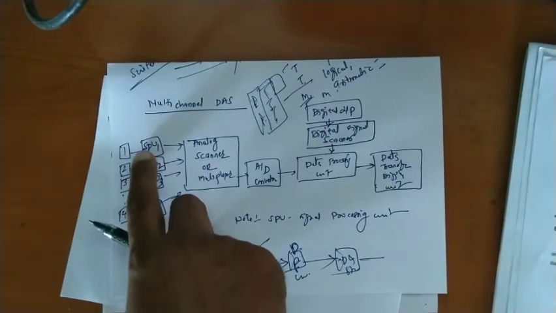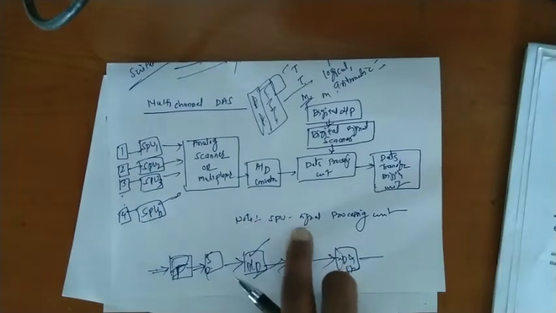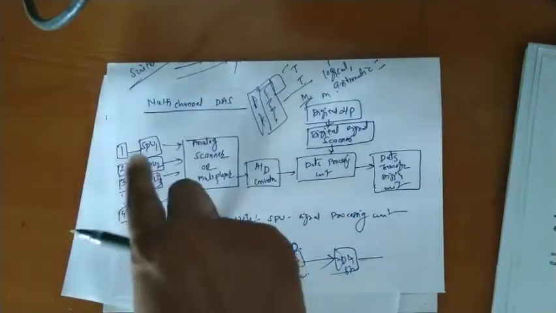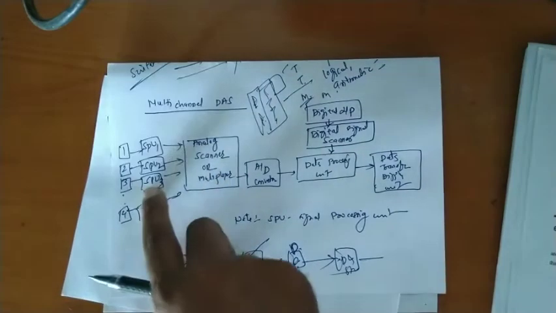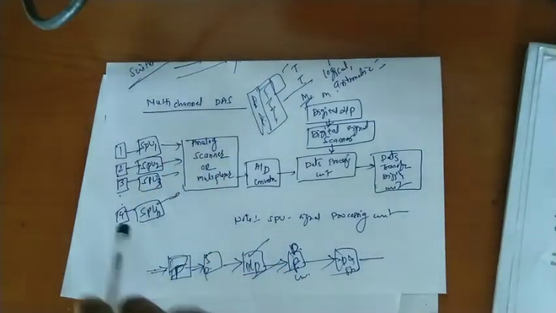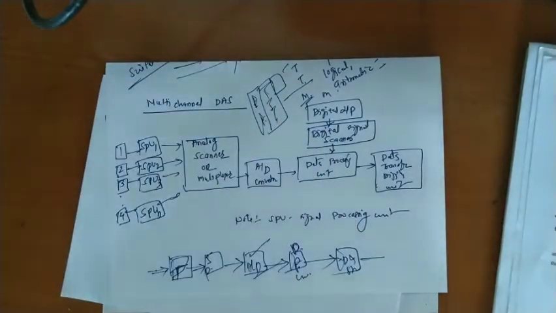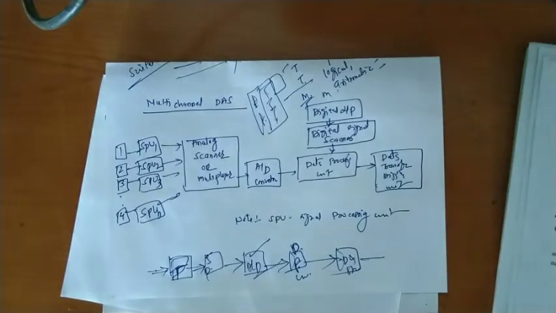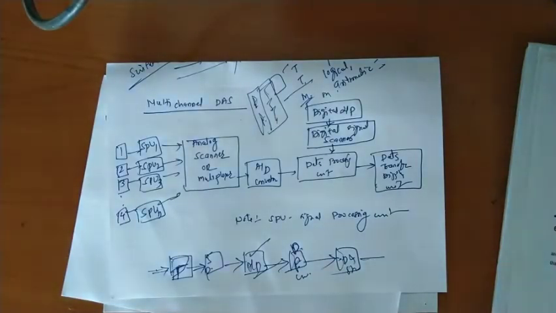SPU, that is signal processing unit. SPU1 means signal processing unit 1, SPU2 means signal processing unit 2, SPU3 means signal processing unit 3, and SPUN means signal processing unit number N. These are connected to the analog scanner and multiplexer.